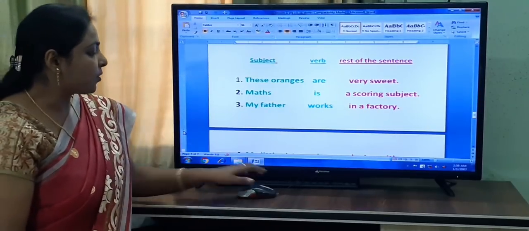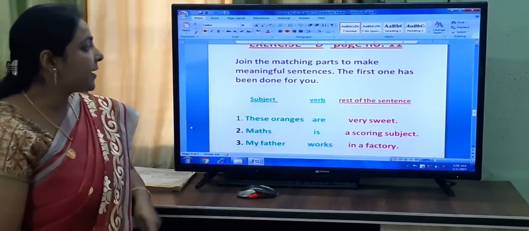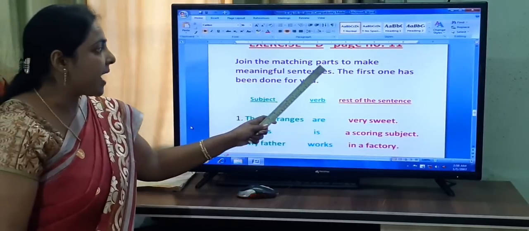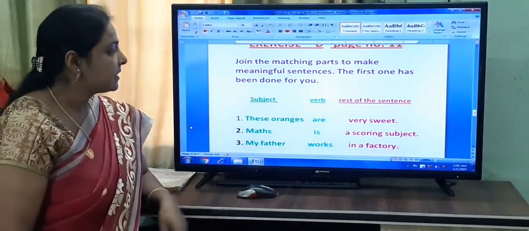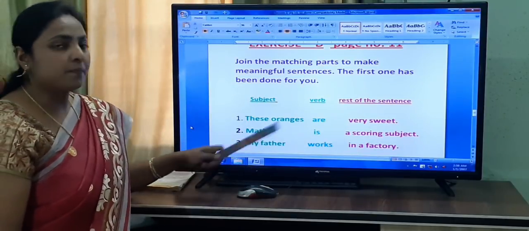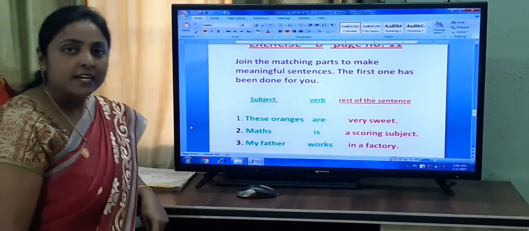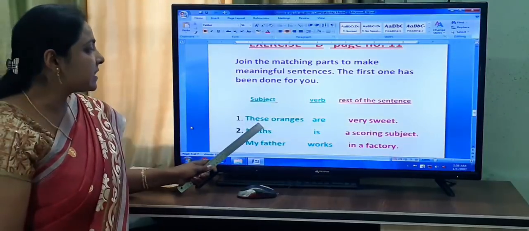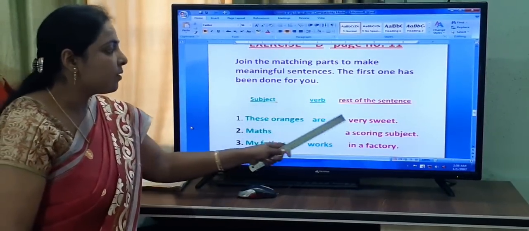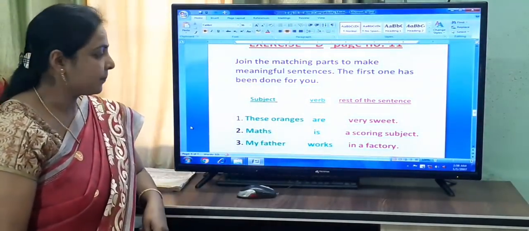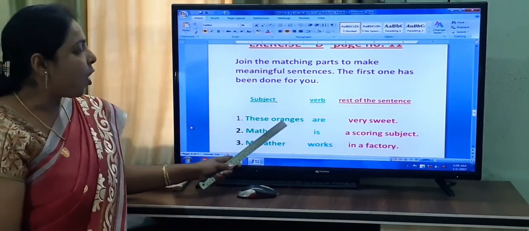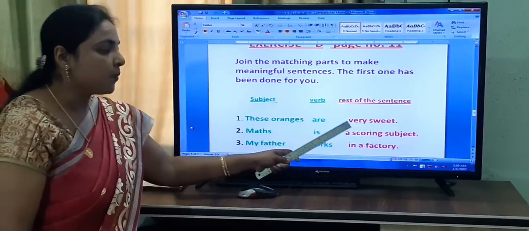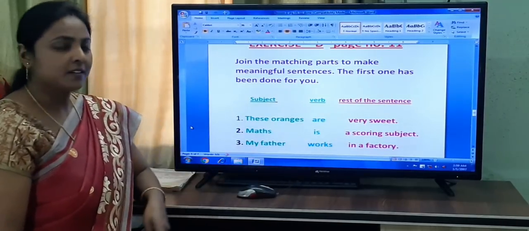So we have to join the matching parts to make meaningful sentences. So when we join the matching parts, what will you write in your book? These oranges are very sweet. Again, I repeat, these oranges are very sweet.